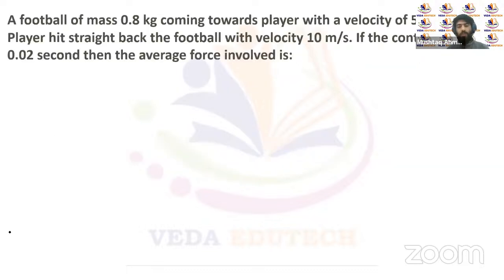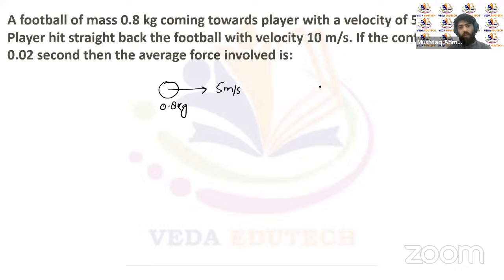Let's try to solve some questions related to this impulsive force. A question is: a football of mass 0.8 kg coming towards a player with a velocity of 5 meters per second. The player hits the football straight back with a velocity of 10 meters per second. If the contact time is 0.02 seconds, then the average force involved is? So the football of mass 0.8 kg is coming towards a player with a speed of 5 meters per second.